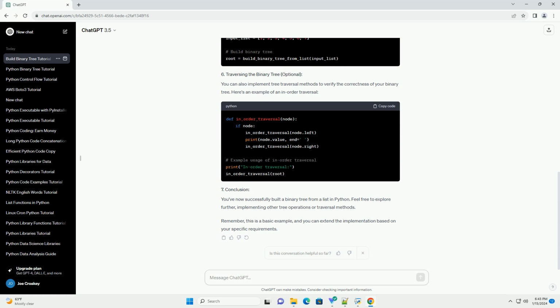Let's create a list and use our function to build a binary tree. You can also implement tree traversal methods to verify the correctness of your binary tree. Here's an example of an in-order traversal.